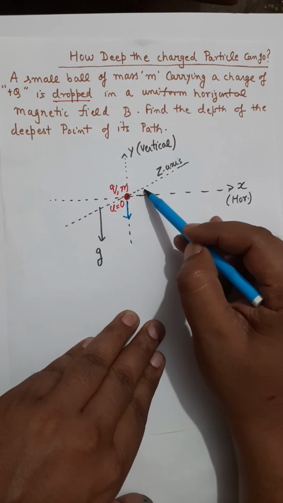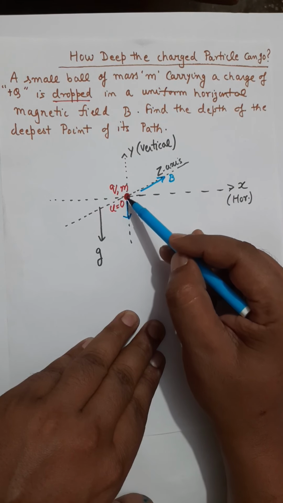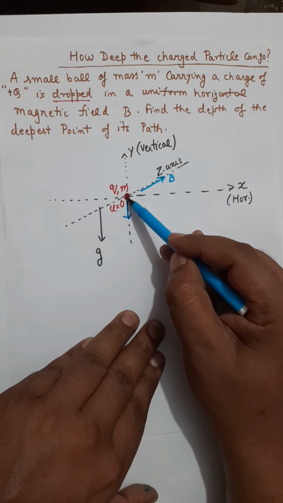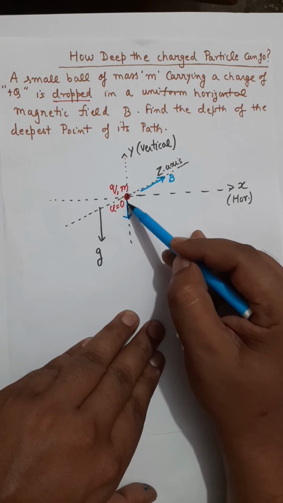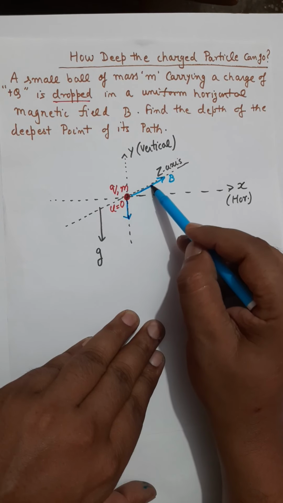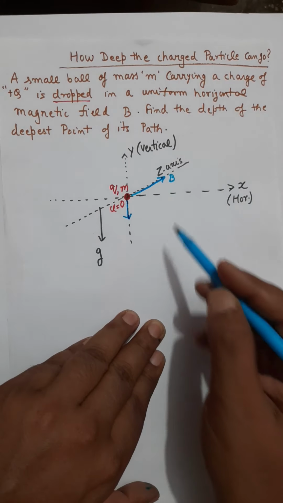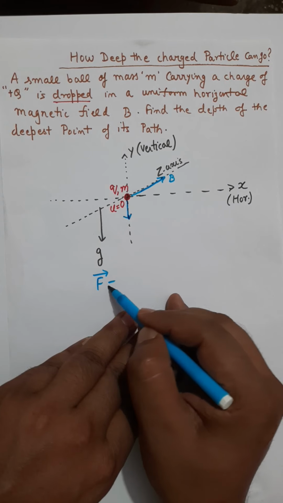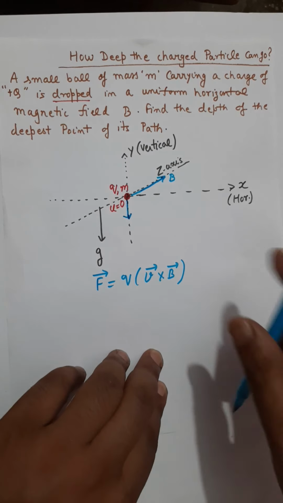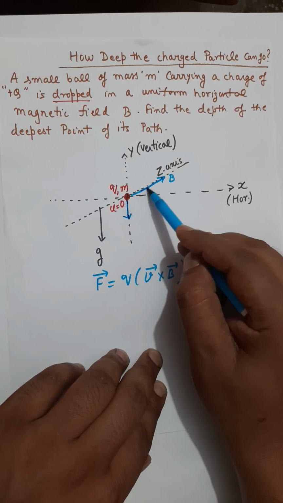I suppose that the magnetic field is in this direction. So just after the charged particle starts to move downward, it will have velocity in the negative y direction, and corresponding to this velocity and this magnetic field, a force will be exerted on the charged particle by the magnetic field, and that force F is q times v cross B. Notice that velocity in this expression is towards the negative y direction and the magnetic field is in this direction.